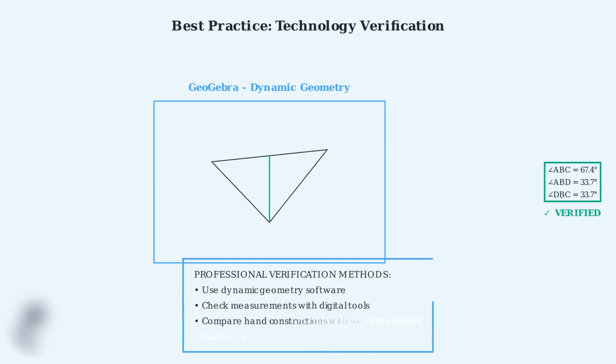Professional tip: always use technology to verify your constructions, especially for important exams like the SAT, ACT, or AP tests. Software like GeoGebra, Desmos, or even graphing calculators can catch errors that visual inspection might miss. Remember these key strategies: distinguish between angle bisectors and perpendicular bisectors, use precise compass measurements, verify your constructions, and leverage technology for accuracy. These tips will help you master geometric constructions and excel in your math studies.